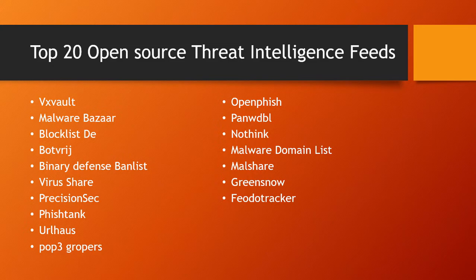Feodo Tracker. Feodo Tracker is a project by abuse.ch with the goal of sharing botnet C2 servers associated with the Feodo malware family. It offers various blocklists, helping network owners protect their users from Dridex and Emotet. Cybercrime Tracker.